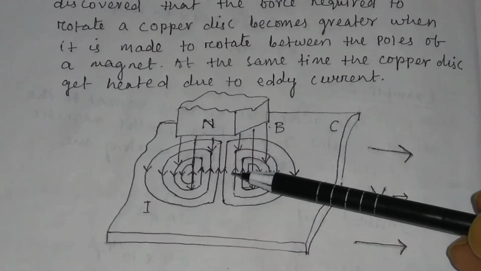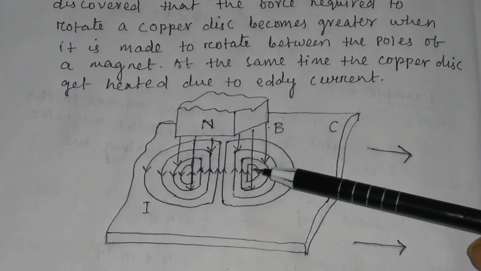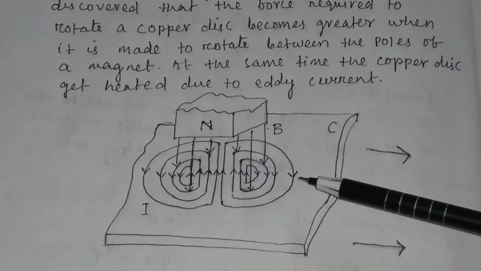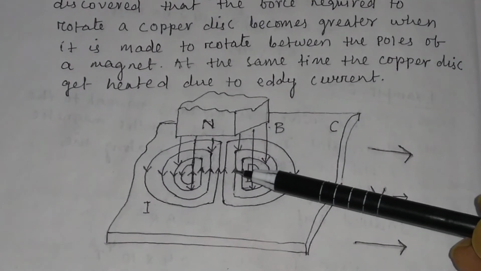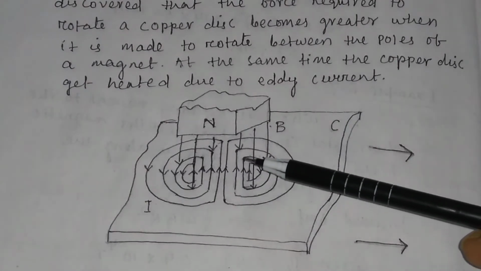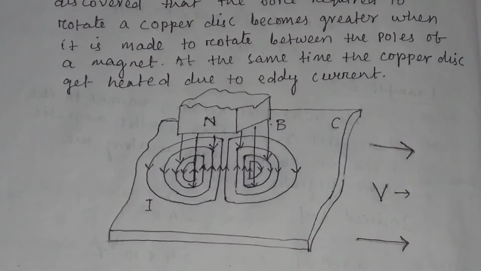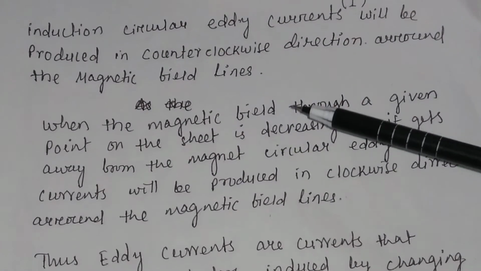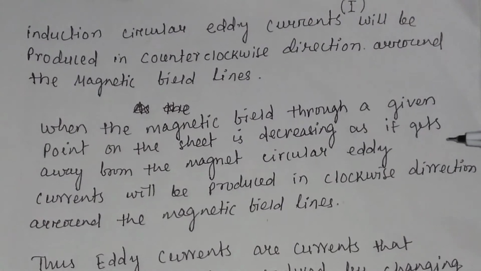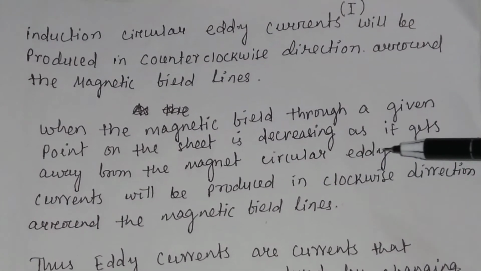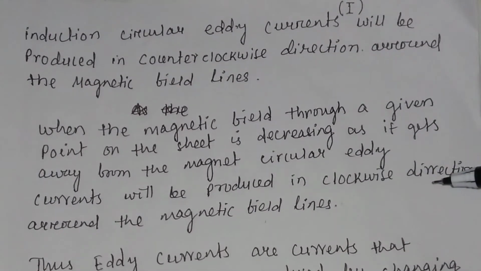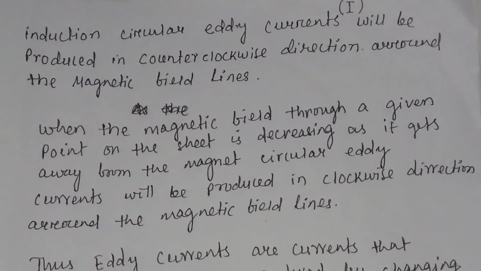And here, if you consider this area, the flux is decreasing. So the eddy current produced here will be in the clockwise direction. So when the magnetic field through a given point on the sheet is decreasing as it gets away from the magnet, circular eddy current will be produced in the clockwise direction around the magnetic field lines.